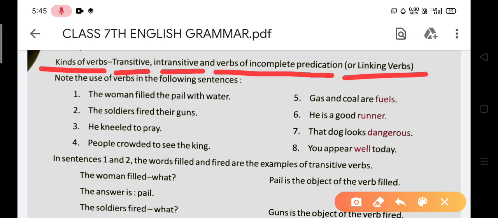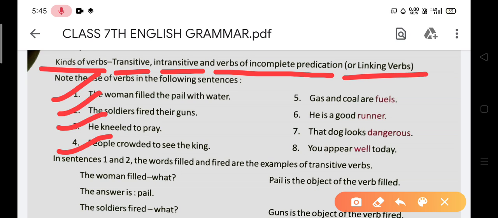Note the use of verbs in the following sentences. You can see over here: the woman filled the pail with water. Number second sentence: the soldiers fired their guns. He knelt to pray. And number four sentence: people crowded to see the king. So all these are the four sentences over here.